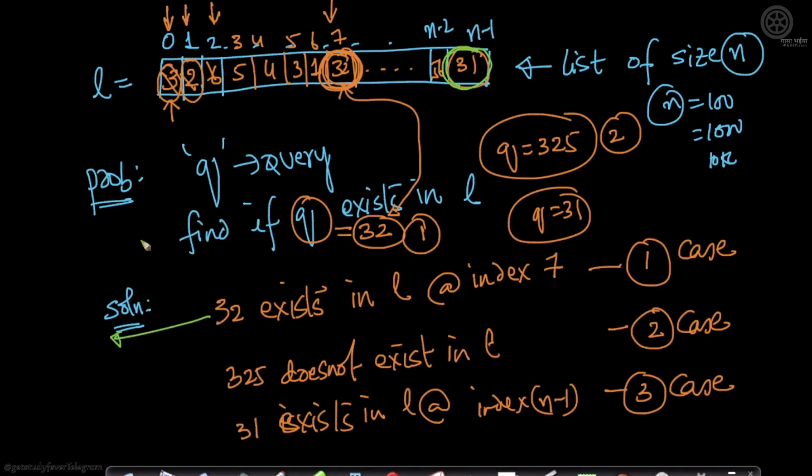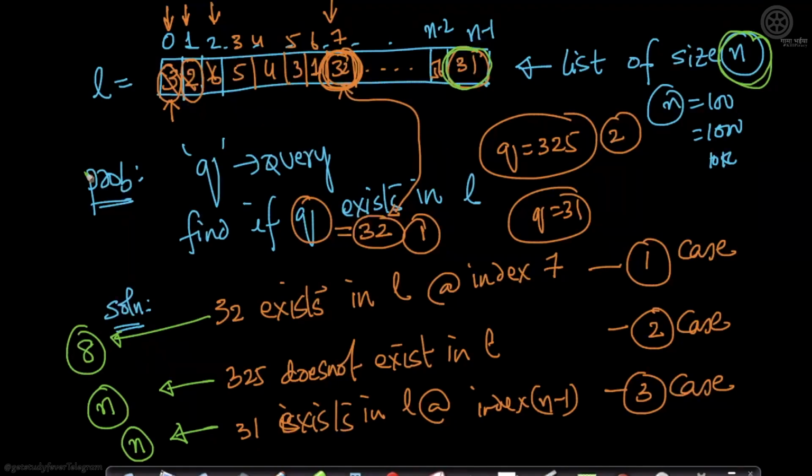Okay. For case 1, how many comparisons did we do? We have a total of n numbers, right? Let's not forget that. What is the most basic operation here? Comparison. How many comparisons did we do in case 1? We did 0, 1, 2, 3, we did 8 comparisons, right? In case 2, how many comparisons did we do? We did n comparisons. In case 3, also we did n comparisons, right? So what is happening in the worst case? In the worst case, you end up doing about n comparisons to say whether an element exists or not, right?